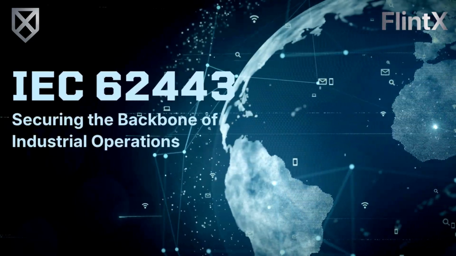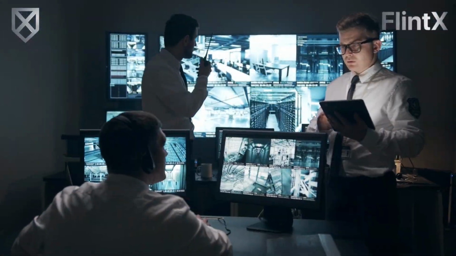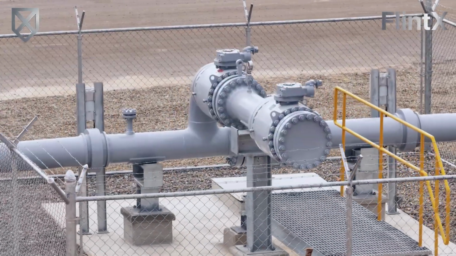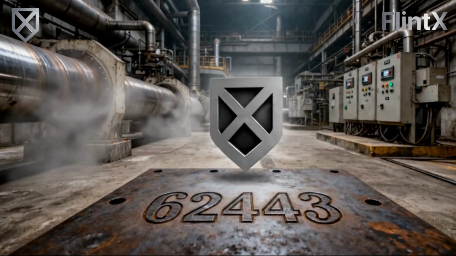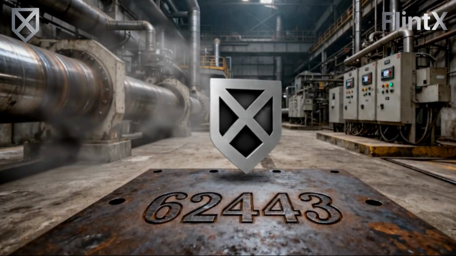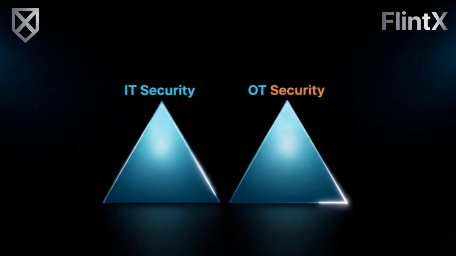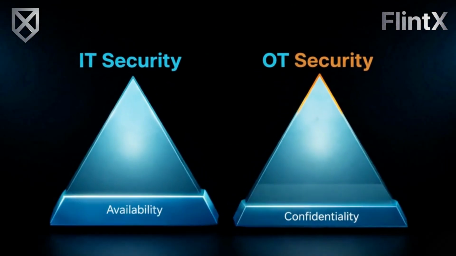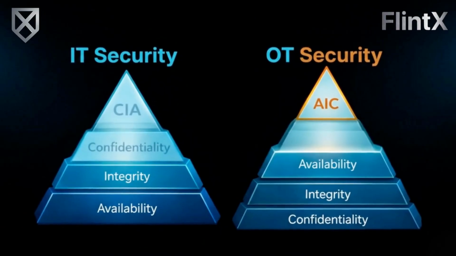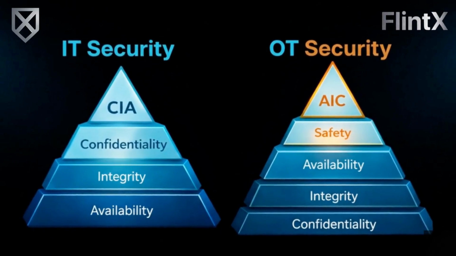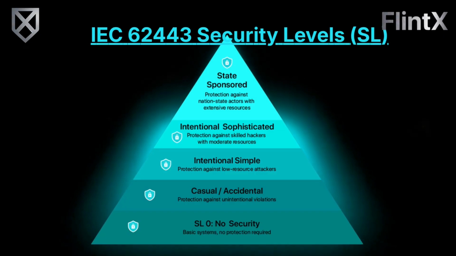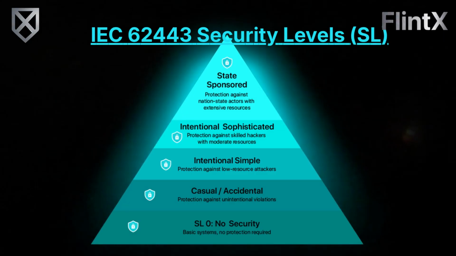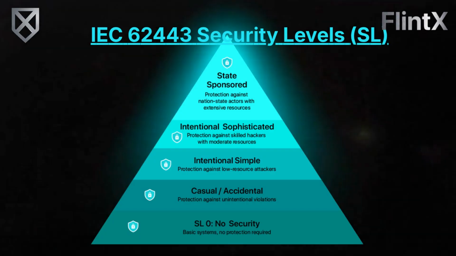In today's connected industrial world, protecting operational technology has become critical. IEC 62443 is the global standard designed specifically to secure industrial automation and control systems. Unlike traditional IT security, industrial environments prioritize safety, system availability, and operational integrity above everything else. IEC 62443 defines four security levels, from protection against accidental misuse to defense against advanced nation-state attacks.